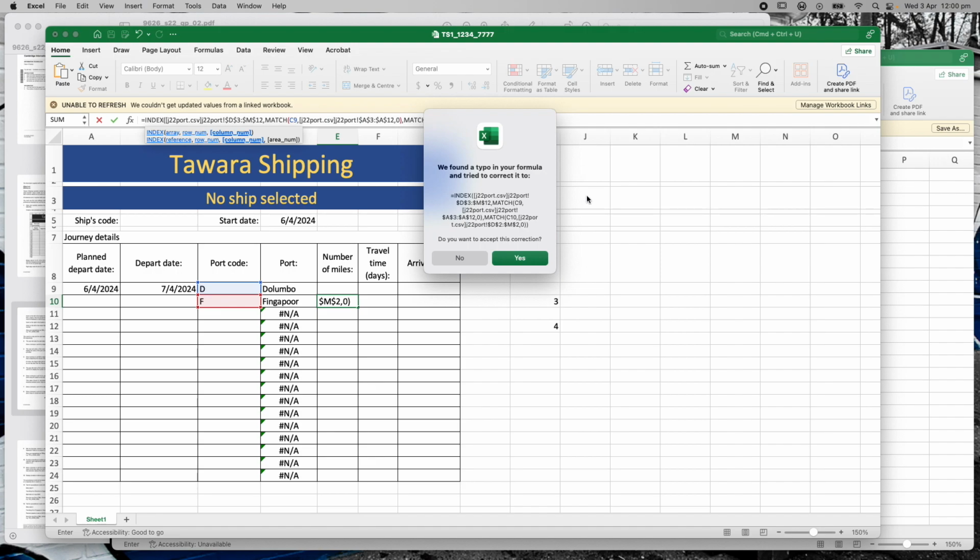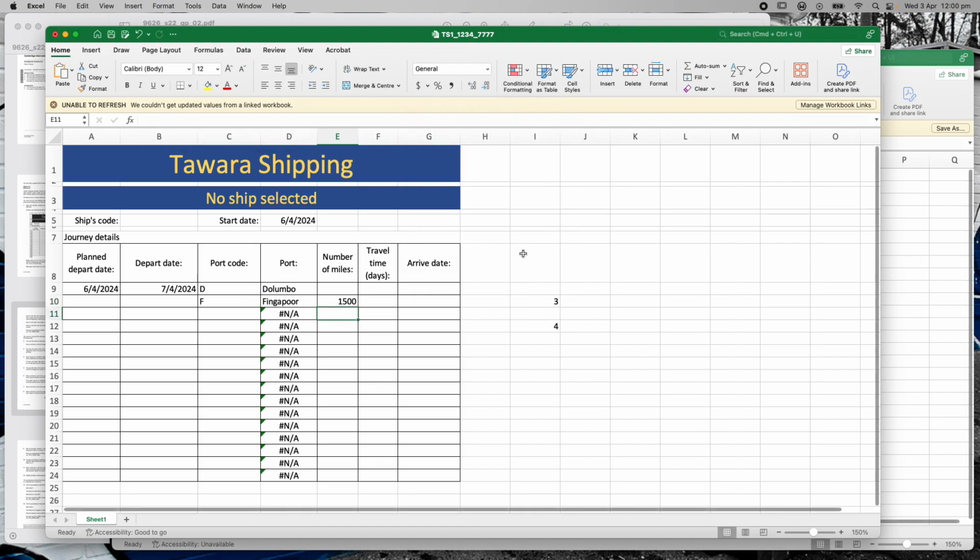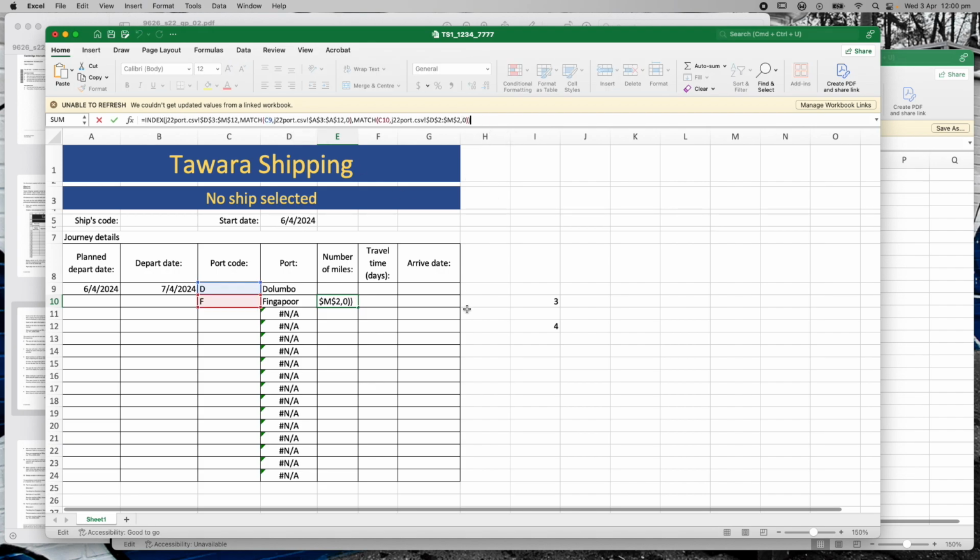and I've done something not quite right in there, so I need to just make sure I've got it right. Oops, I know what I did. I only put one bracket at the end, I needed to put two. That one bracket at the end had to close my match function, and then the second bracket had to close my index function. So there we go, that should be right.